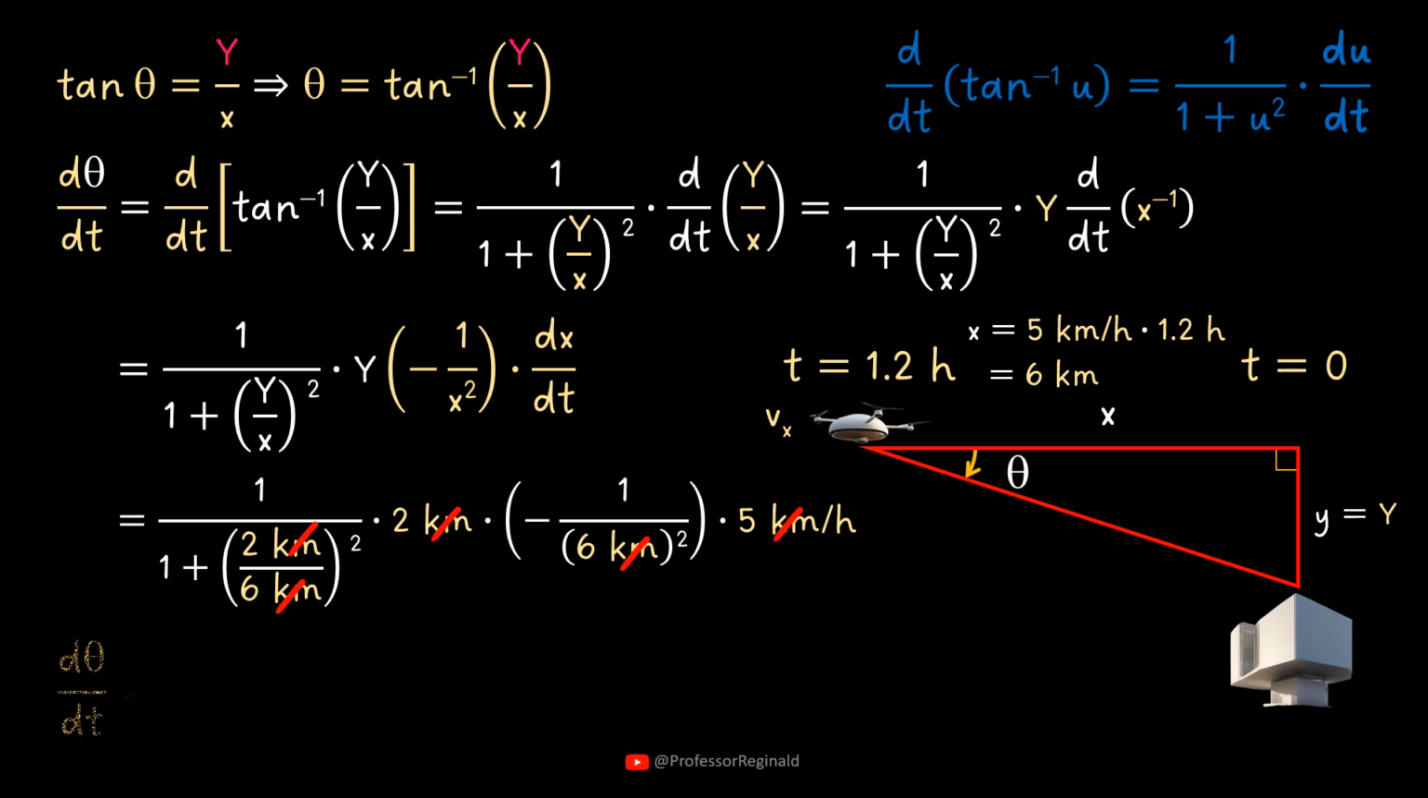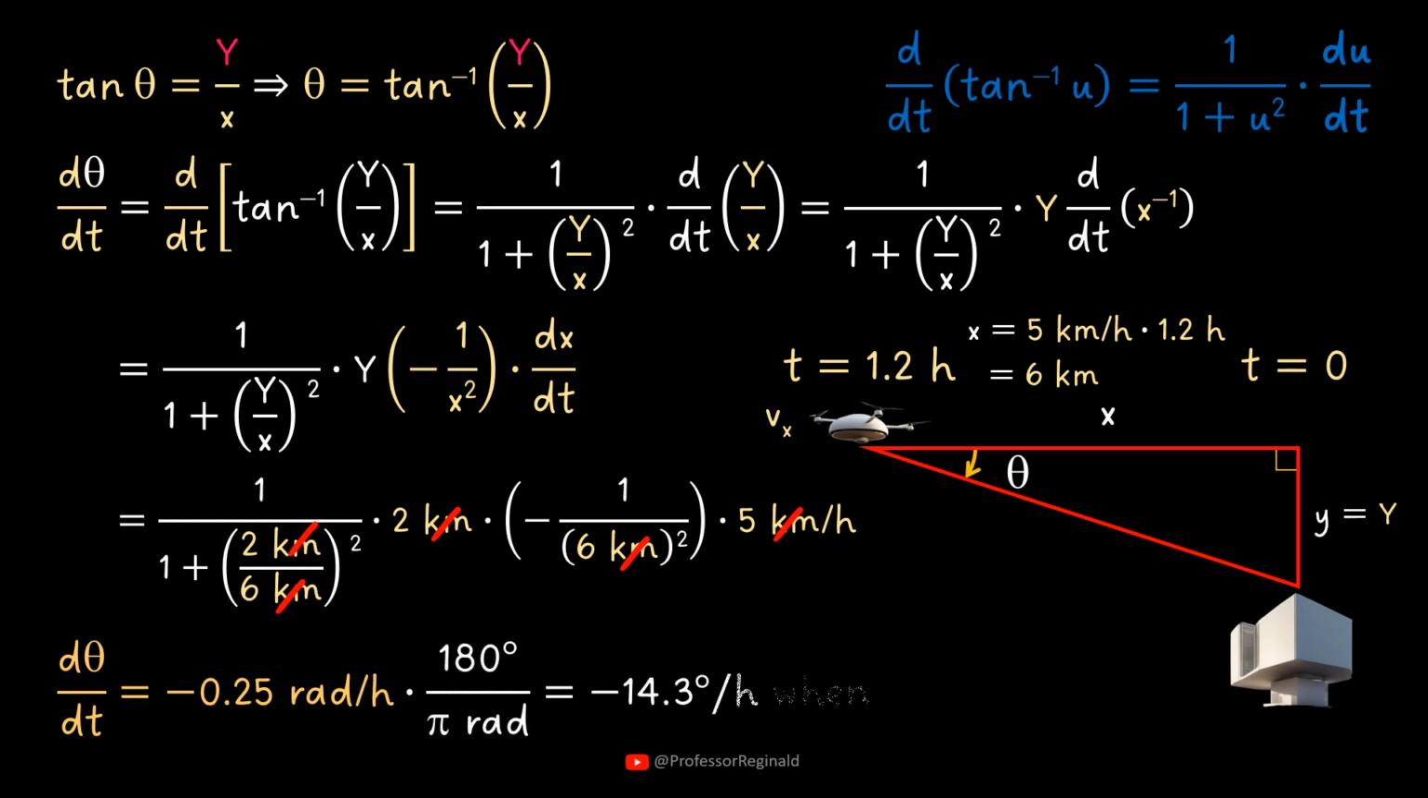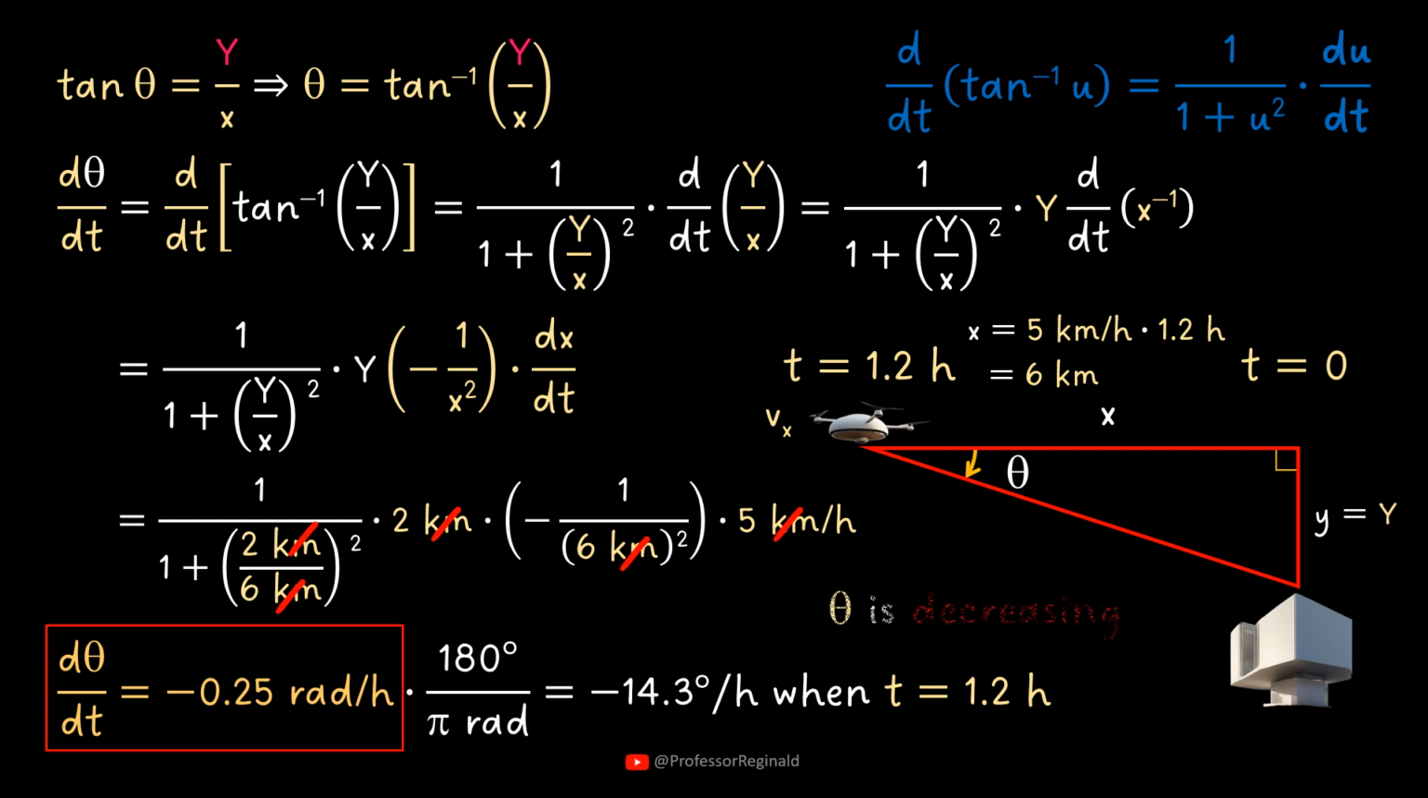Therefore, the rate of change of angle between the vehicle and the station equals negative 0.25 radian per second after 1.2 hours of the vehicle passing the station. A negative rate of change means that the angle decreases as the vehicle travels in that direction at that instant of time.